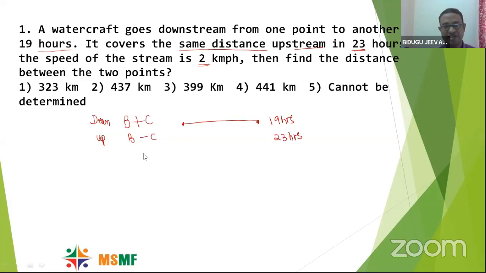Why? Because in upstream, the speed is less as compared to downstream. If the speed of the stream is 2 kilometers, that is, C is given as 2, find the distance between the 2 points.